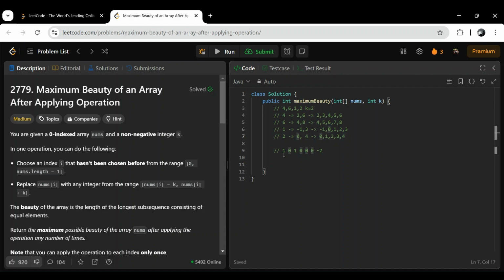Now for 0 we will increment it to 2, and for 4 at index 5 I will decrement. So the total is 0. 2 plus 1 is 3, 3 minus 1 is 2, 2 minus 2 is 0. So at 0, how many elements can we replace with 0? 2 elements. At 1, we will...